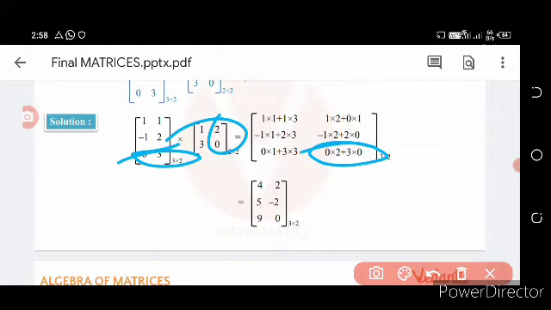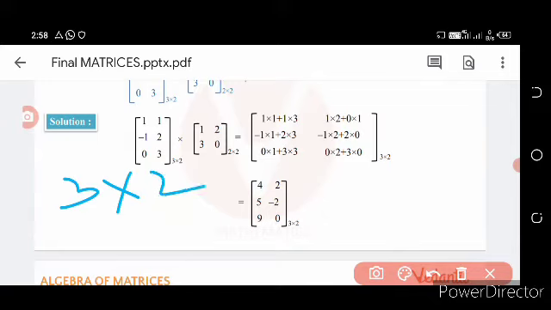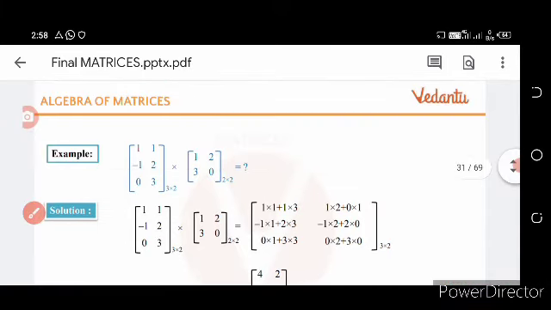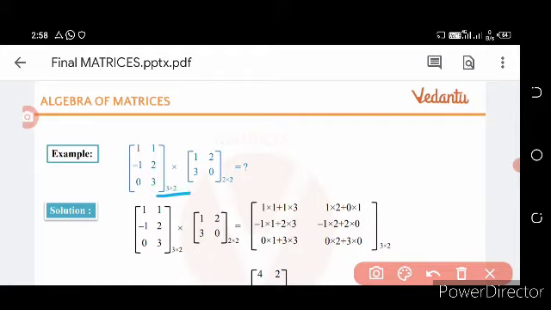So the first matrix is of order 3 cross 2, multiplied with the second matrix of order 2 cross 2. The number of columns of the first matrix is 2 and the number of rows of the second matrix is also 2.